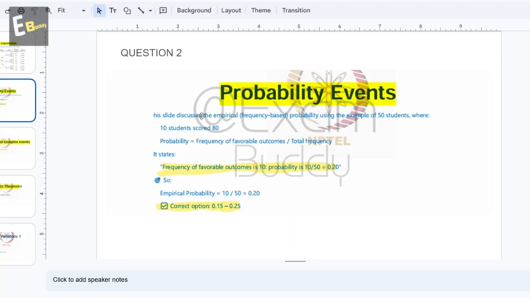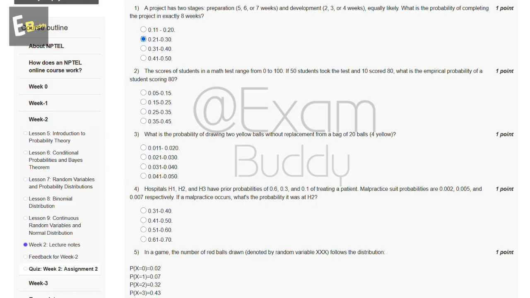Question second, the frequency of the favorable outcome is 10, so the probability is 10 by 50 equal to 0.20. So the empirical probability is 10 by 50 equal to 0.20. So the answer of question 2 is B, 0.15 to 0.25.